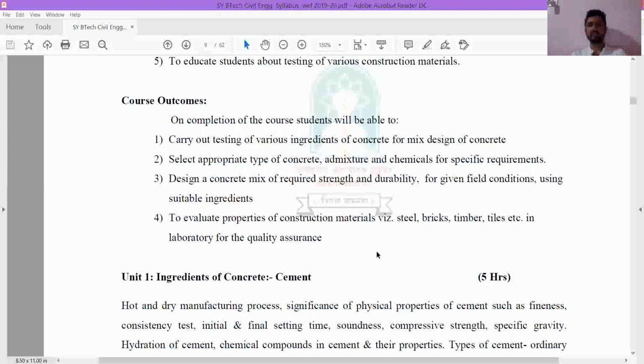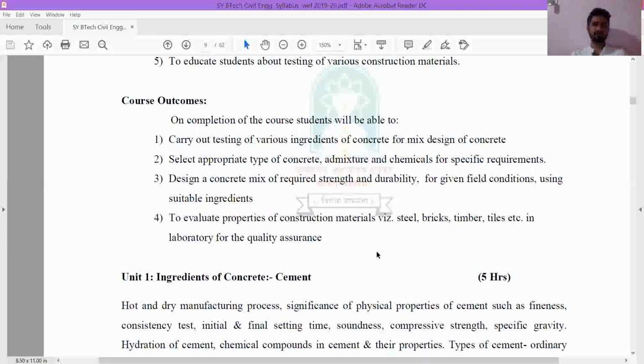What is the difference between objective and outcome? I told you already, objective is nothing but what we are going to study in the future. Outcome is nothing but, after completion of the study of this particular subject, what are the things that you will understand. Objective is before studying the subject and outcome is after studying the subject. So after completion of this particular course, that is CTMT, what will you understand?